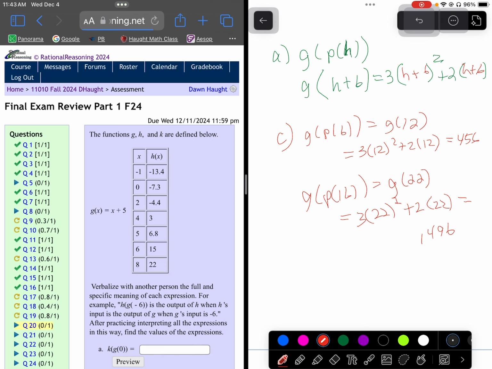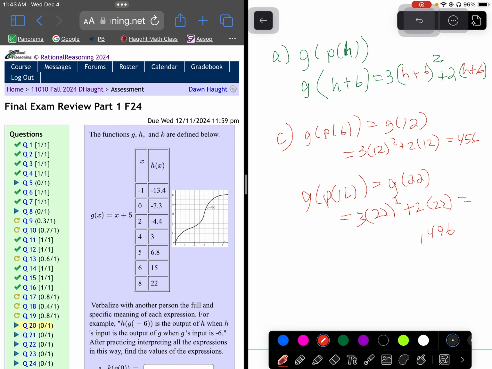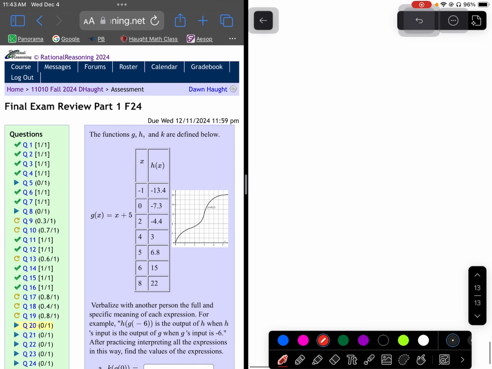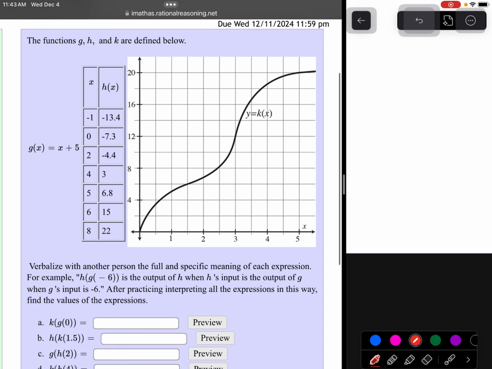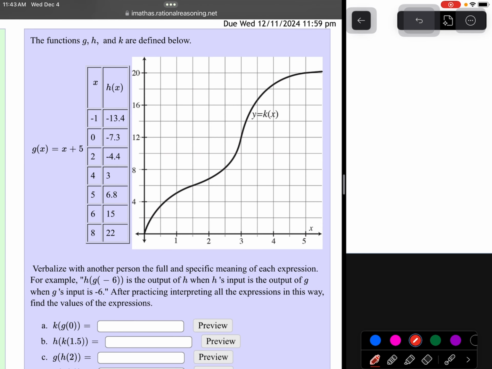And then the last question we're going to do now in this video is 20. Now, we've given a g function equation, an h function, which is given by a table, and then a k function, which is in the graph. Okay, so I need to make that a little bigger so we can really zoom in. Okay, let me say that again. G is the function x plus 5. H is the function in the table. K is the function given by that curve.